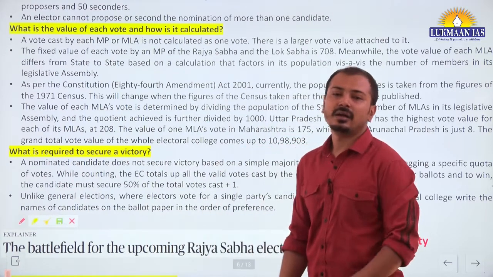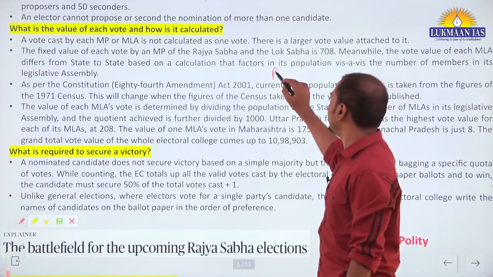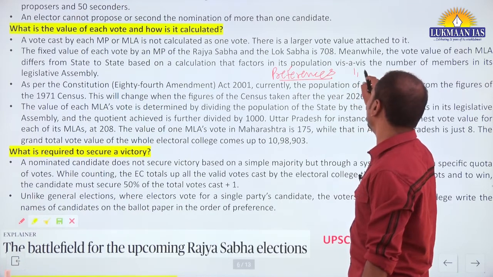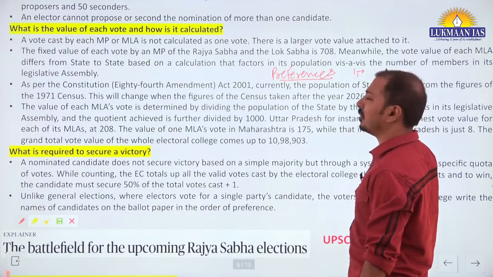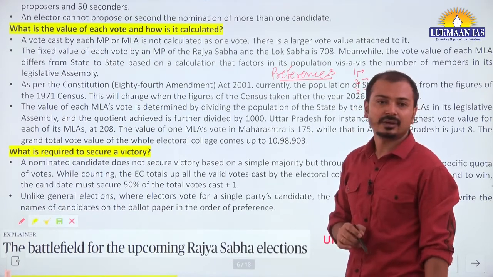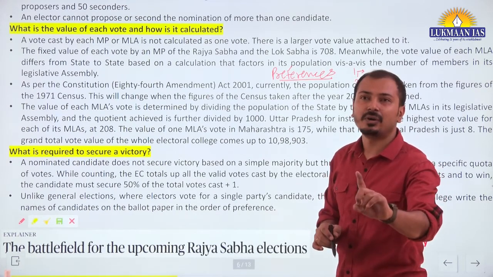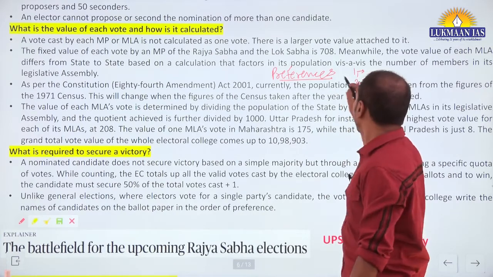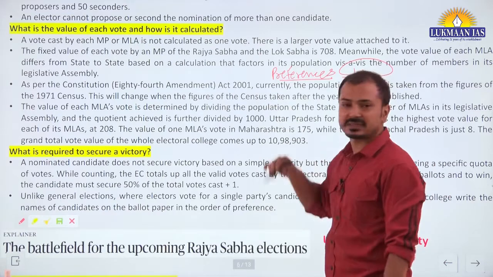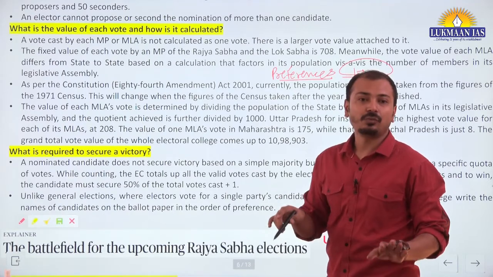So here the MPs and MLAs are not voting for one candidate, rather they write preferences. First preference, the name of the candidate. Second preference, name of the candidate. Third preference, name of the candidate. This is how the voting is done by MPs and MLAs. In the first round of counting, all votes of first preference are calculated. If the quota is fulfilled, then that candidate is declared the winner. If it is not fulfilled, then what is done?